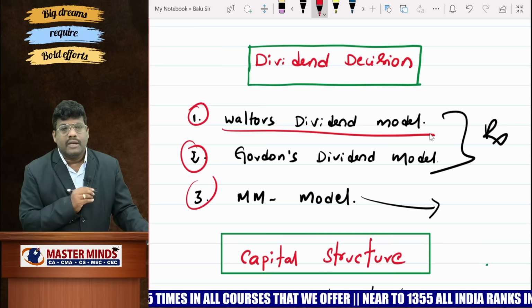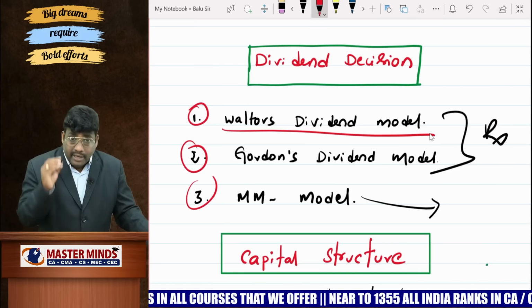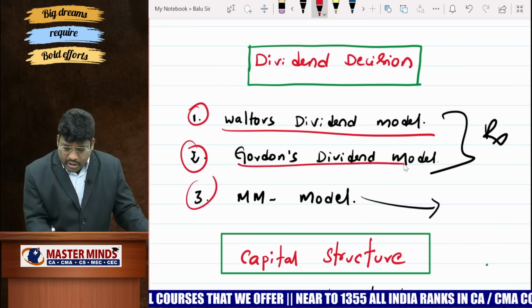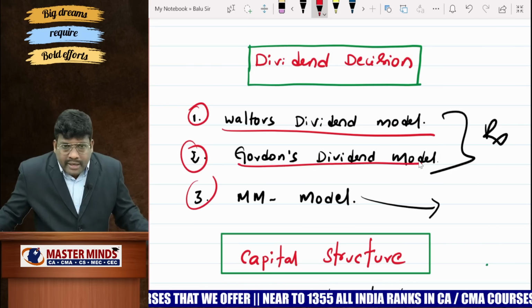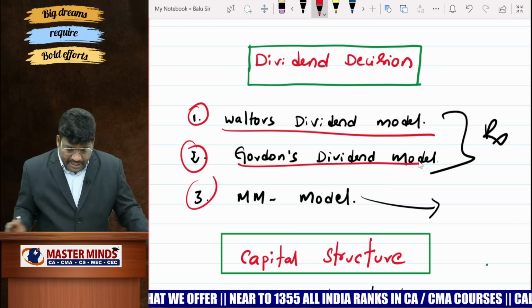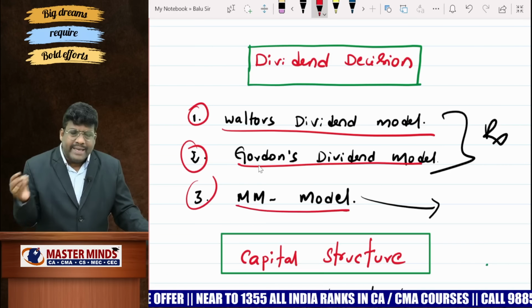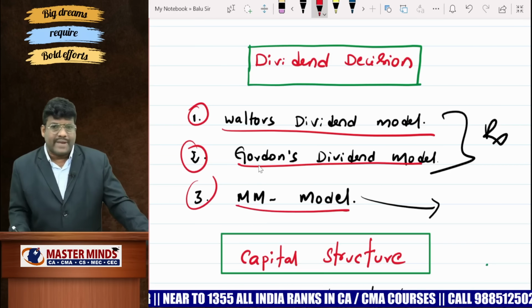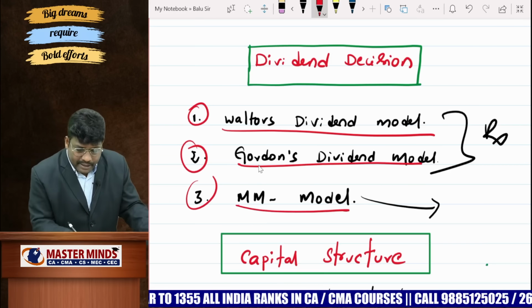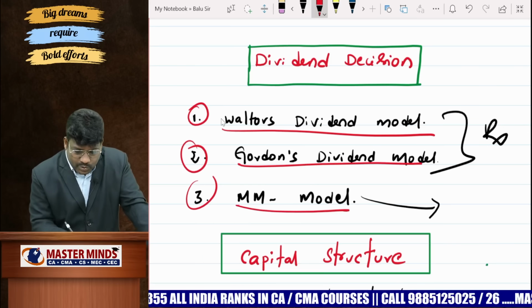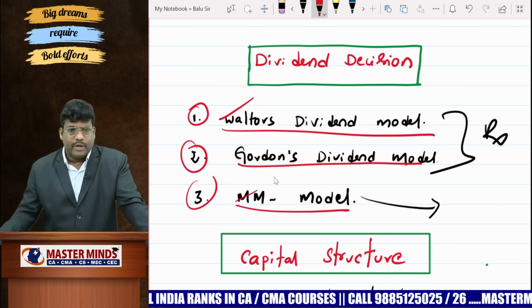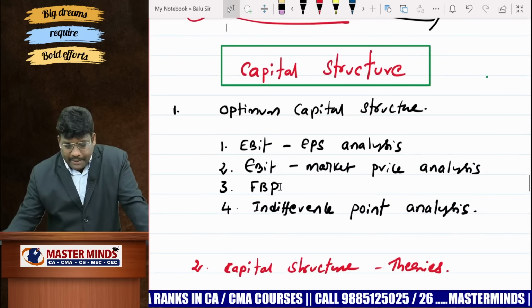So my personal opinion is, you better concentrate first on these very, very important ones. Walter model, where dividend decision is relevant. Walter model and Gordon model, you have to understand this one. Whereas Gordon model, we already touched in cost of capital. So that's why I prioritize first Walter model and Gordon model. Okay.